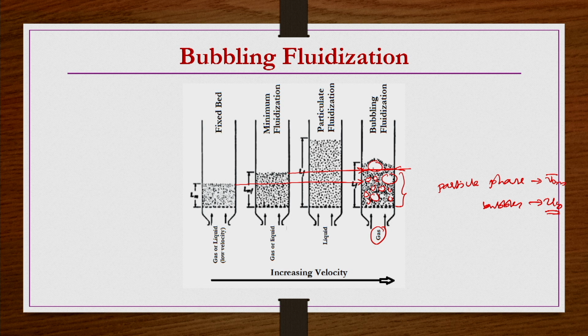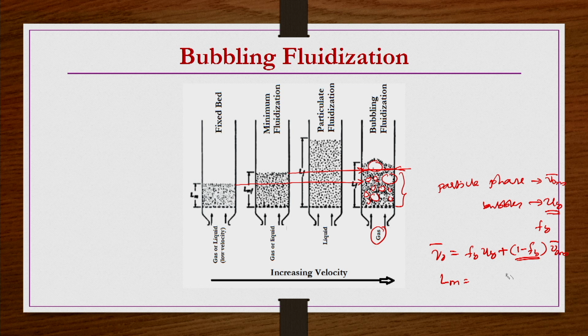So, if you know the volume fraction of the bubble, Fb, you can write the total superficial velocity as the bubble fraction multiplied by the average velocity of the bubble. The remaining fraction other than the bubble is the particle fraction or dense fraction, that would be 1 minus Fb, and that dense phase is at minimum fluidization velocity conditions.